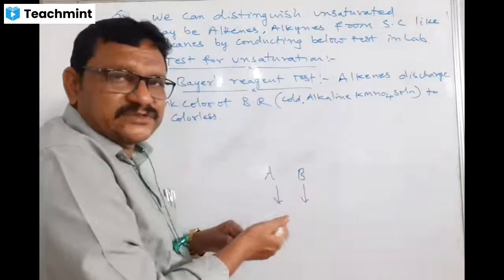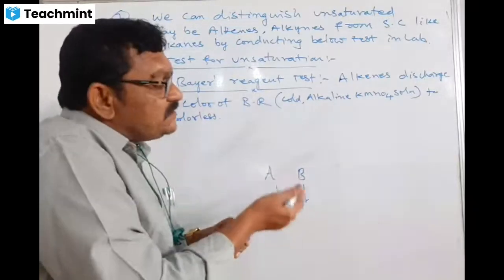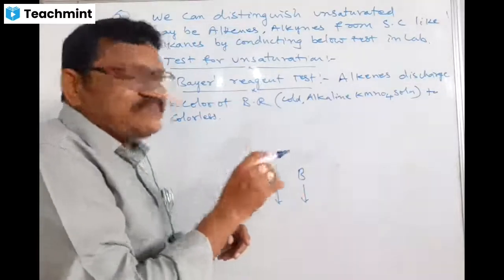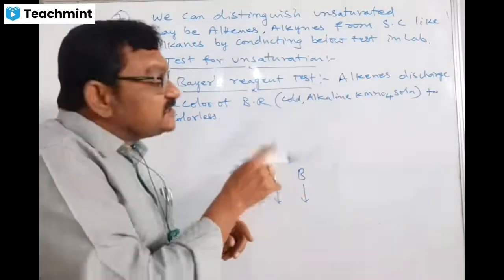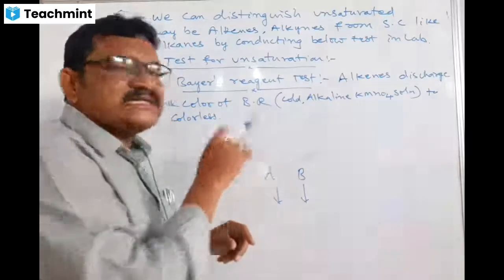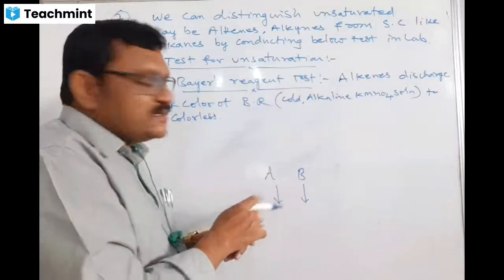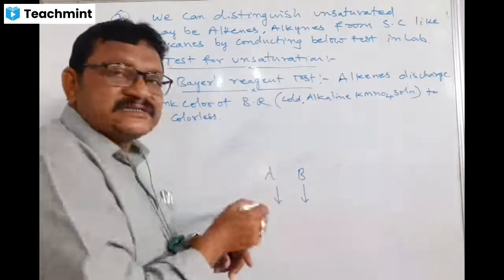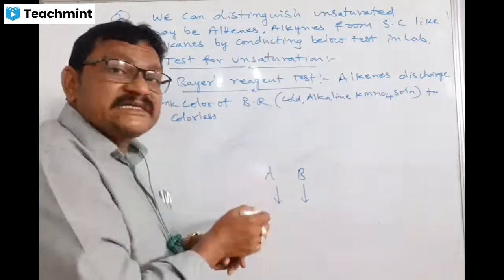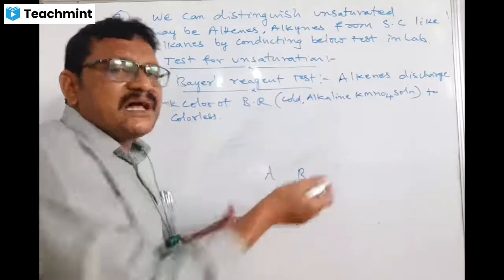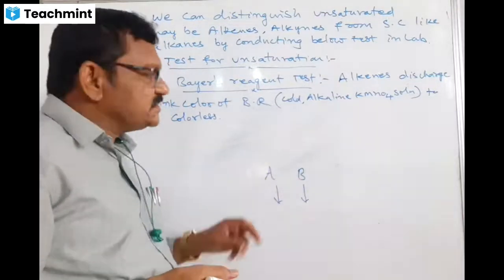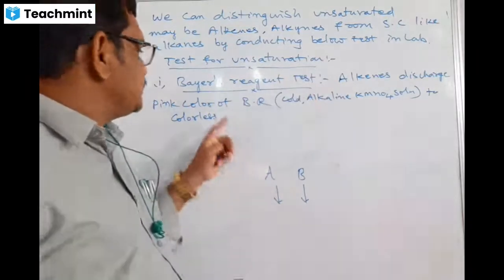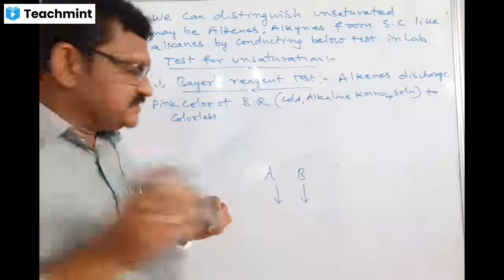Just heat them. Which one's color disappears? That confirms the unsaturated molecule. For example, if A discharges the color, A is unsaturated. If not, and B discharges the color, B is unsaturated, maybe alkene or alkyne, whatever it is. So from this, we can understand the unsaturation present in alkenes and alkynes. That is the Bayer test.